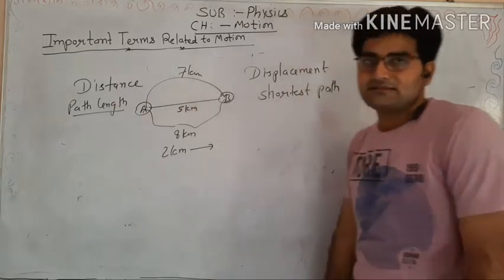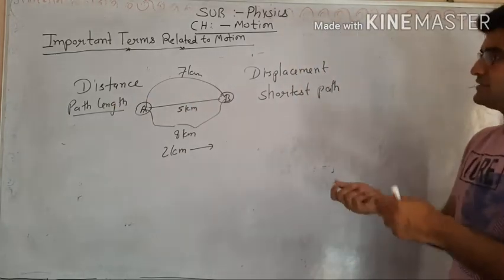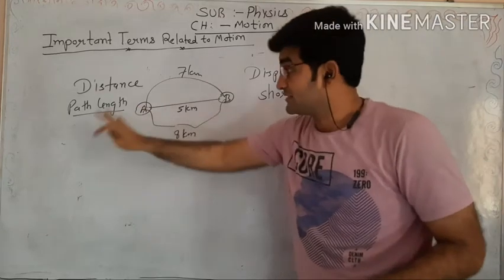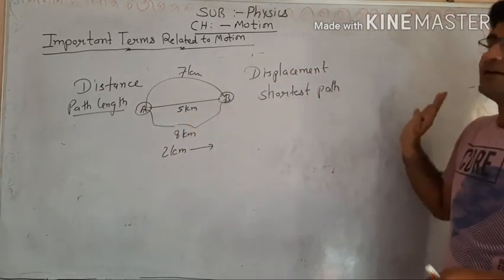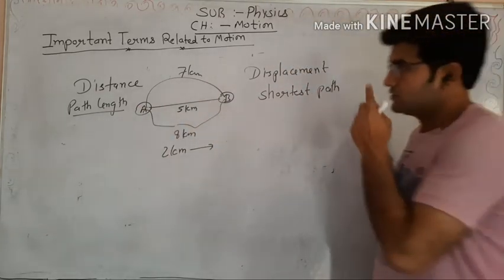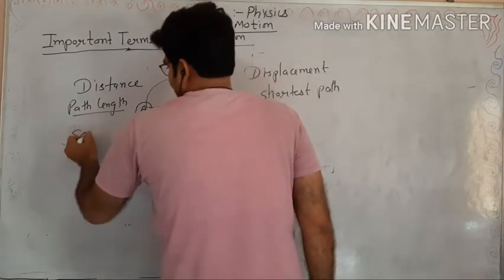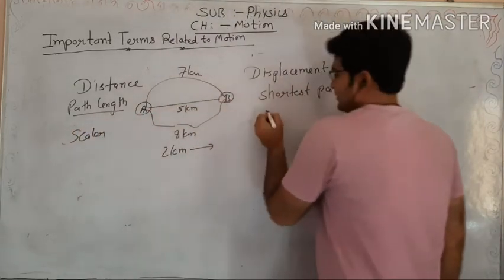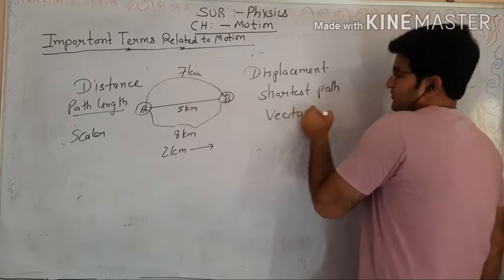This is the distance. So on the basis of that, there is another point. Distance is a scalar and displacement is a vector quantity. Okay. So there is a difference. A scalar and this is the vector.